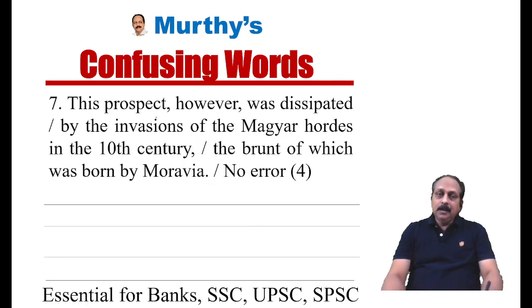Sentence number 7. This prospect, however, was dissipated, diluted by the invasions of the Magyar hordes, group of people, in the 10th century, the brunt of which was borne by Moravia. Context is unfamiliar, not easy to understand, but there is one particular word. This prospect, no problem. However, contrasting information, was dissipated, an important word, diluted by the invasions of the Magyar hordes in the 10th century. Century, we have to use a definite article, the, no error.